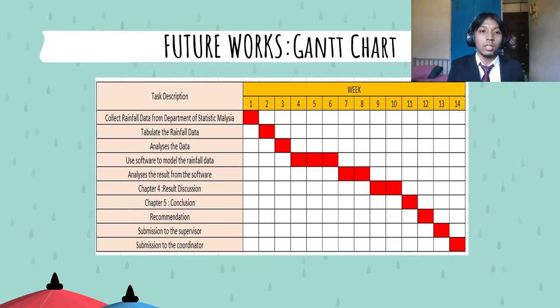So firstly, as you can see, I collect the rainfall data from the Jabatan Pengairan Selangor. Next, I will tabulate the data. After that, I will analyze the data. Then I will use the software CW and slope W to model the rainfall data. After that, I will analyze the result from the software. Then we proceed to result discussion, conclusion. Then I will proceed to recommendation. Lastly, I will submit to the supervisor for checking.